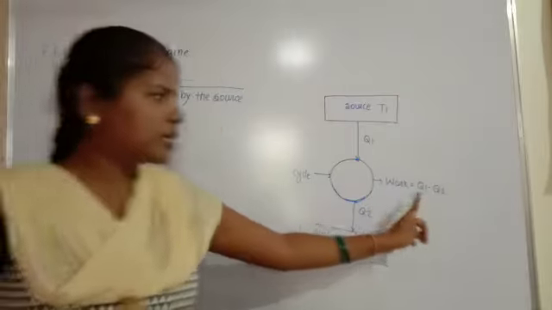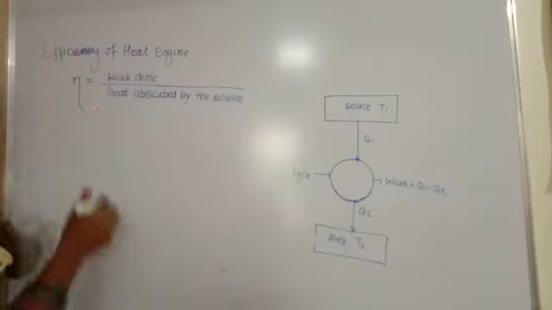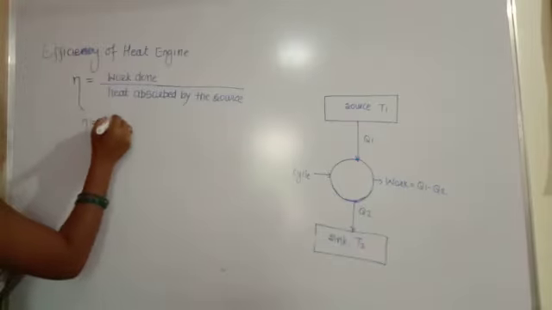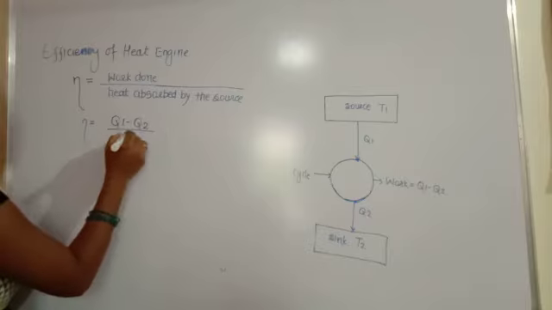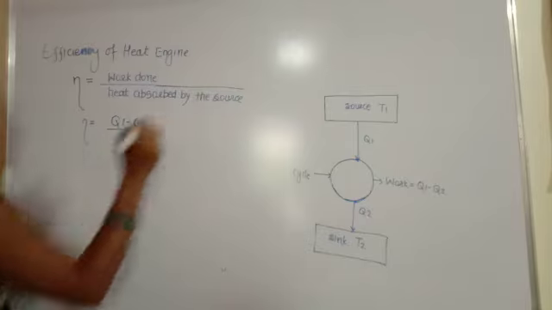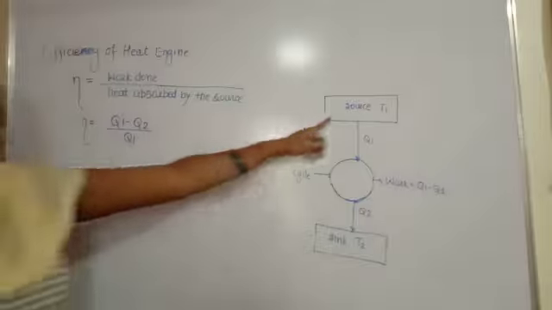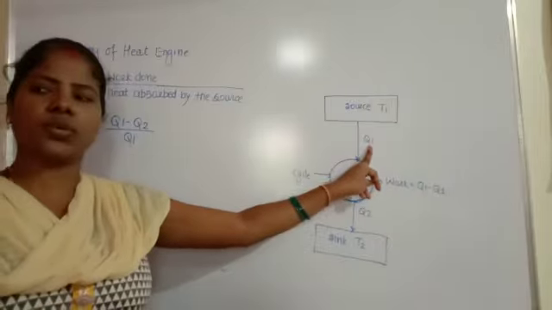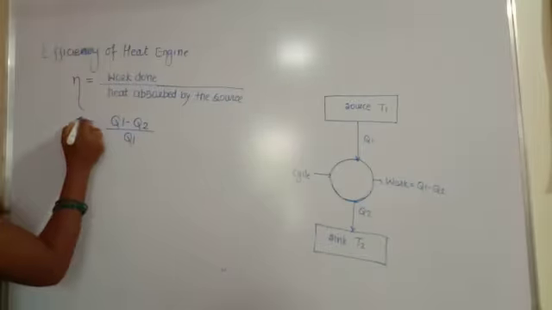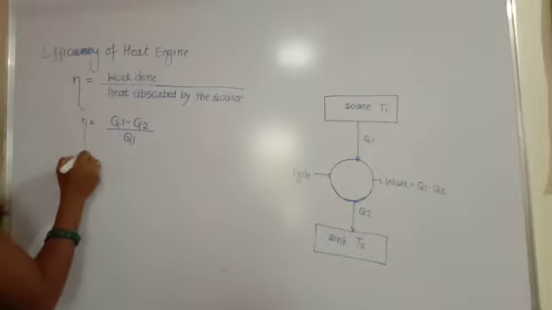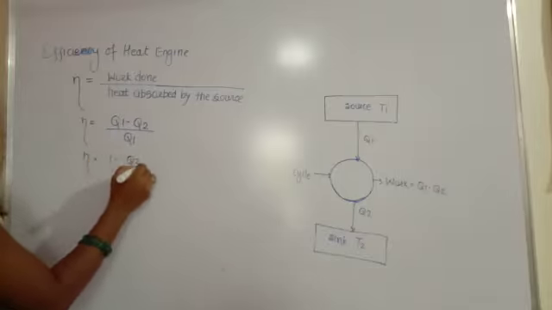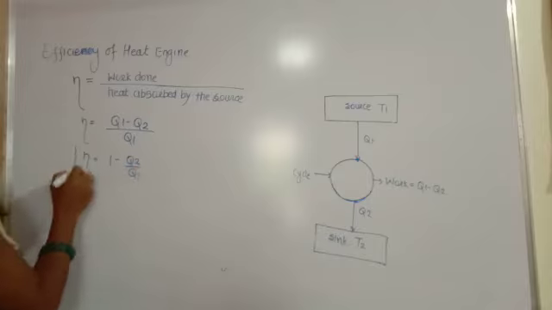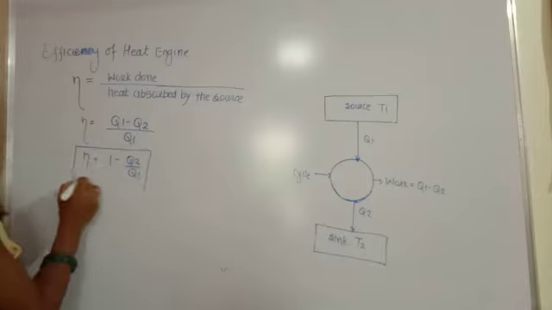In the diagram, the work done is Q1 minus Q2, and the heat absorbed by the source is Q1. So eta is equal to Q1 minus Q2 divided by Q1. If we simplify this, eta is equal to 1 minus Q2 by Q1. This is the formula for the efficiency of a heat engine.